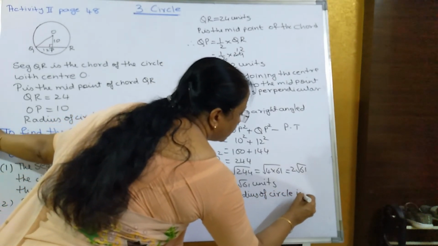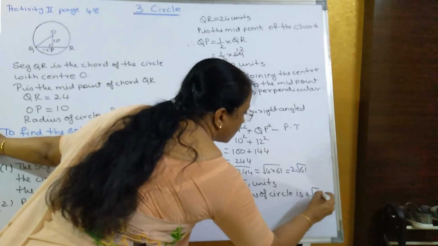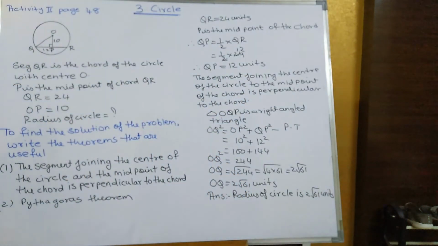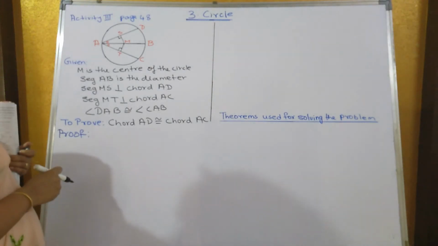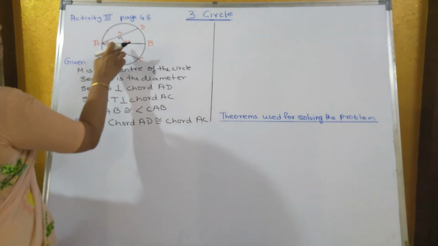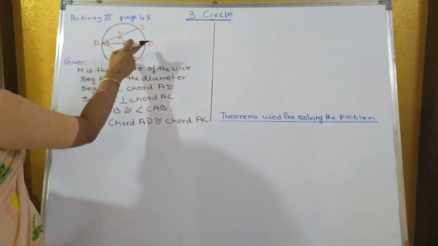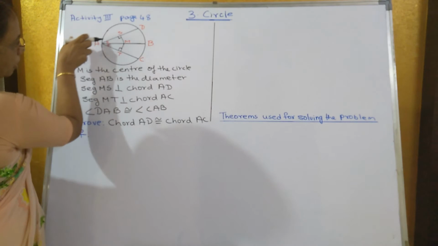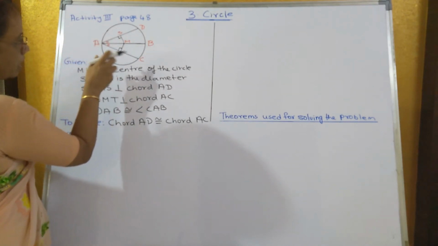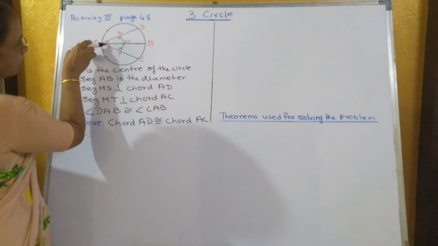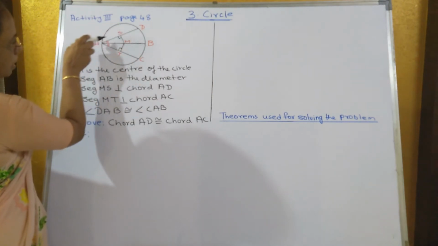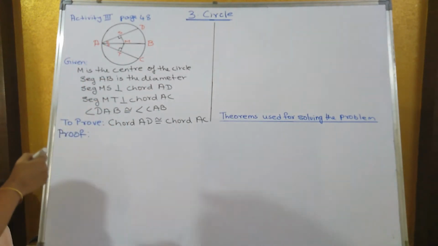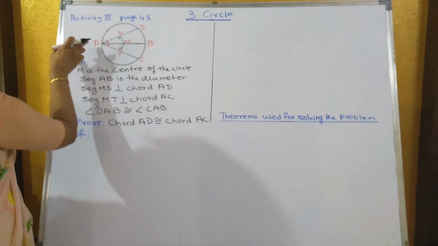Radius of circle is 2 root 61 units. Now activity 3, page 48. They have given that M is the center of the circle, segment AB is the diameter, and MS is perpendicular to AD and MT is perpendicular to AC, and angle DAB and angle CAB, which I have shown in red color, are congruent to each other. We have to prove that chord AD is also congruent to chord AC.